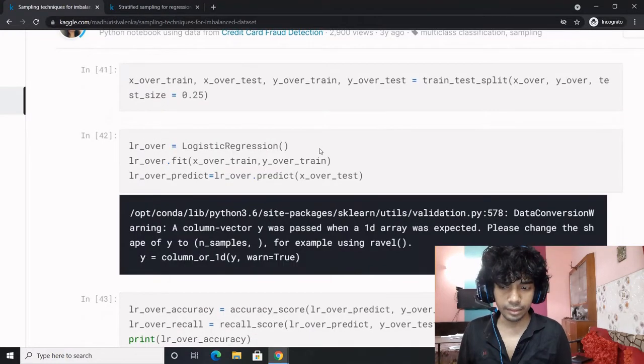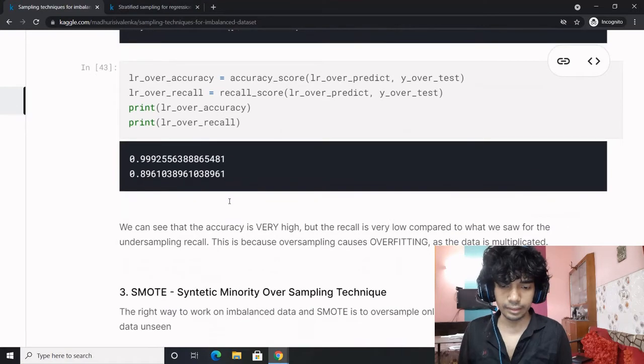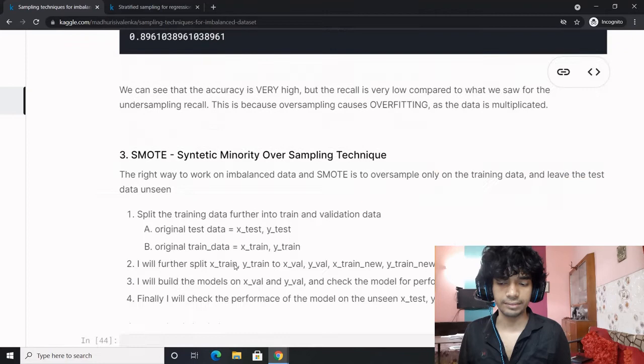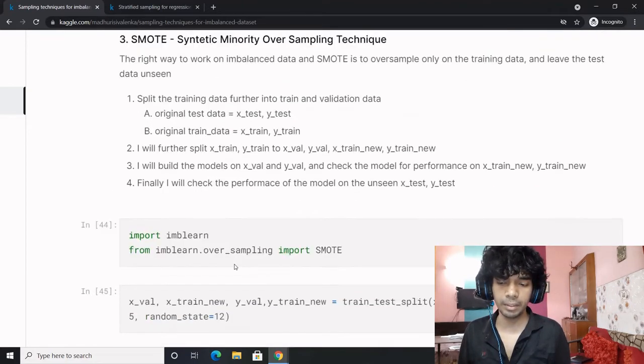Once you do that, you can train a model fit over here, and you can see the accuracy scored very high, however recall is a bit low. This is due to the overfitting effect. Now let's talk about the synthetic minority oversampling technique, SMOTE, which is already implemented in imblearn.